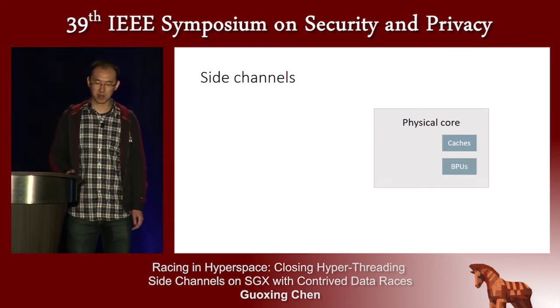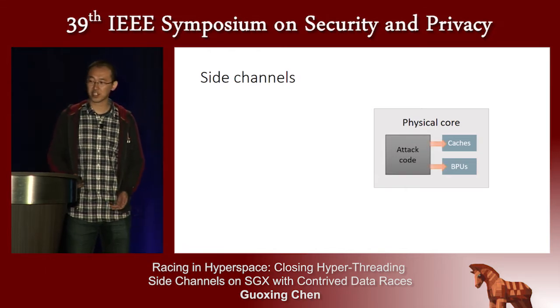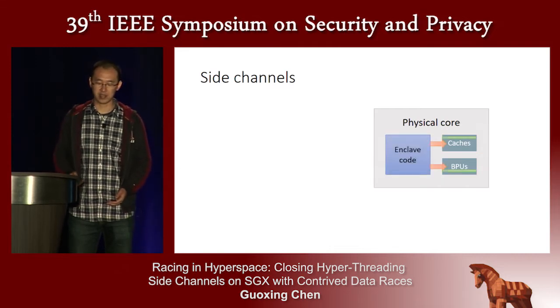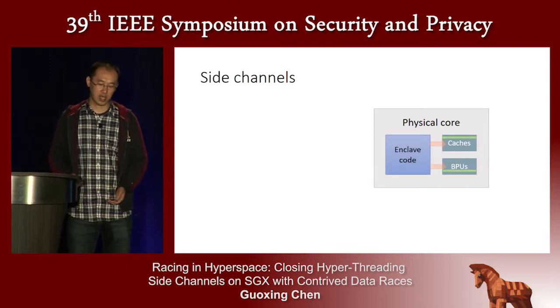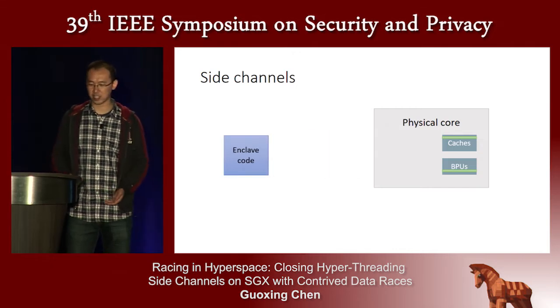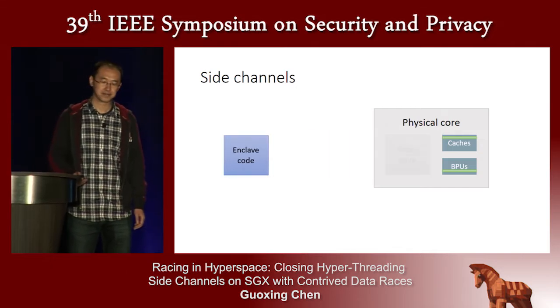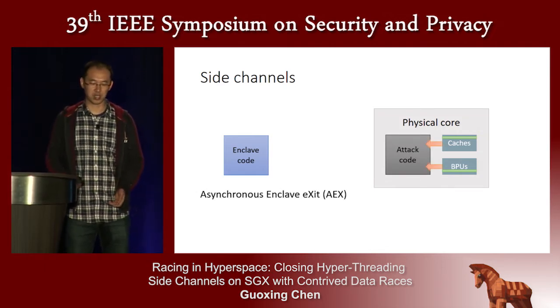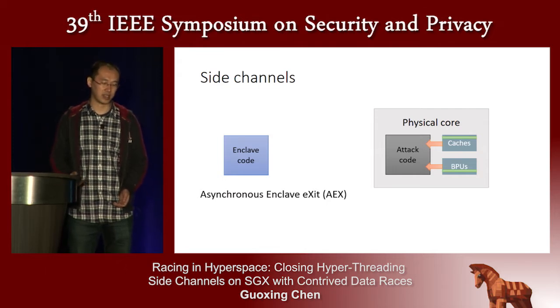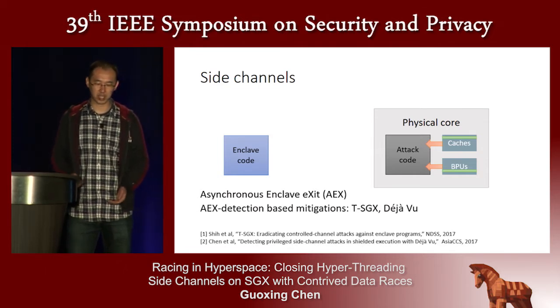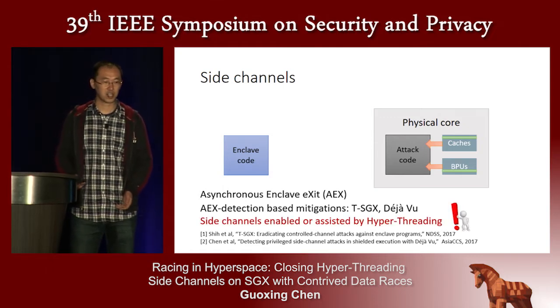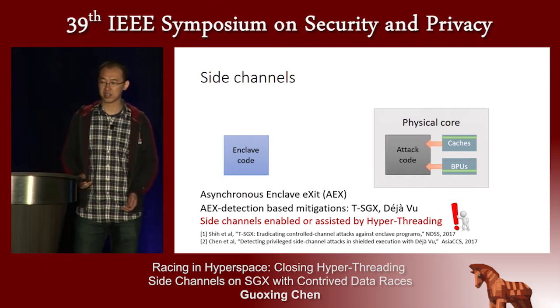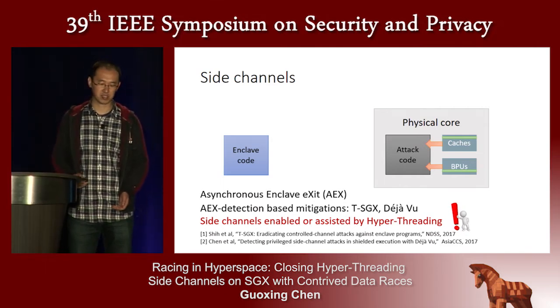The typical attack works as follows. The attacker first prepares the side channels and then runs the enclave code to leave some traces. Later the enclave code is switched out, and the attacker can learn the traces and infer the sensitive data accordingly. However, when switching out, an enclave event is triggered, the asynchronous enclave exit, or AEX. Hence, AEX detection-based mitigations have been proposed, such as T-SGX and Déjà Vu. However, side channels enabled or assisted by hyperthreading do not trigger AEX, so they can bypass these mitigations.